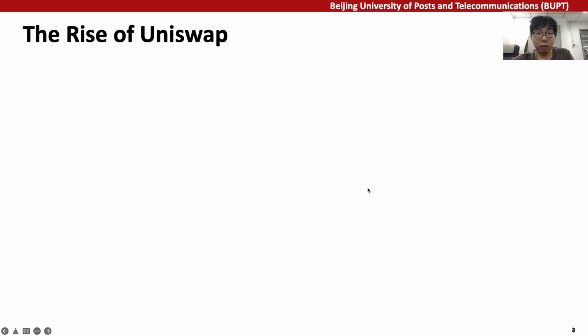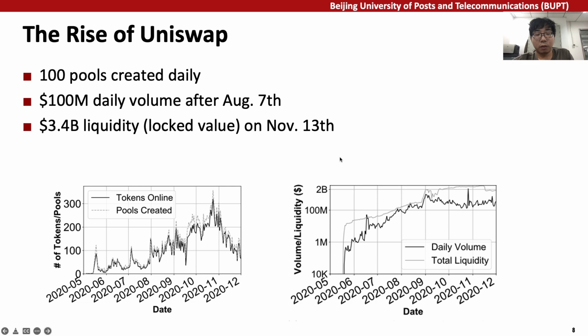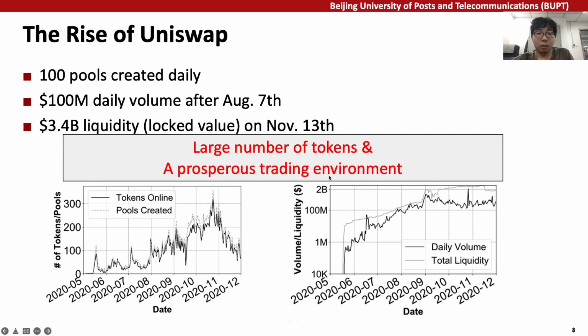Let's look at the overview of Uniswap. After 3 months since launch, roughly 100 liquidity pools were created on Uniswap daily. After August 7th, the daily volume exceeded $100 million, and the liquidity of Uniswap reached 3.4 billion on November 13th. This suggests Uniswap has a large number of tokens and has become a prosperous trading environment.